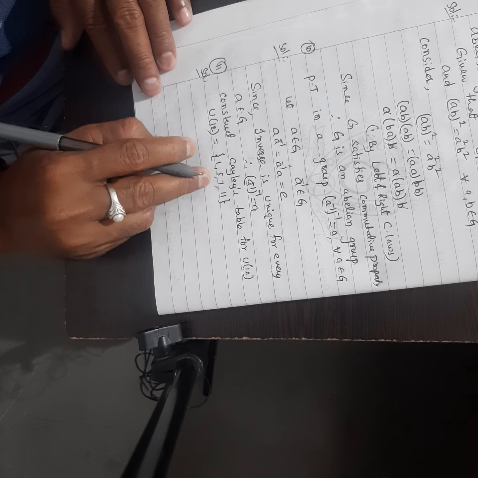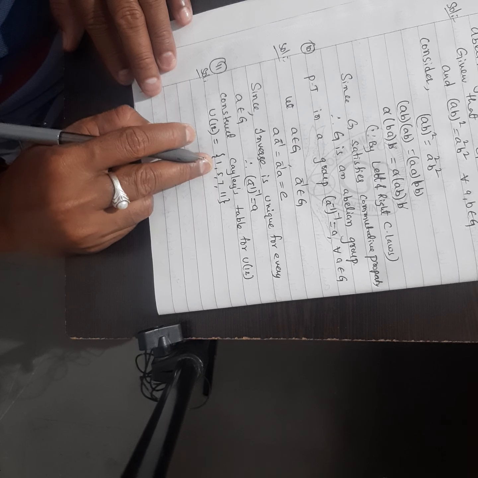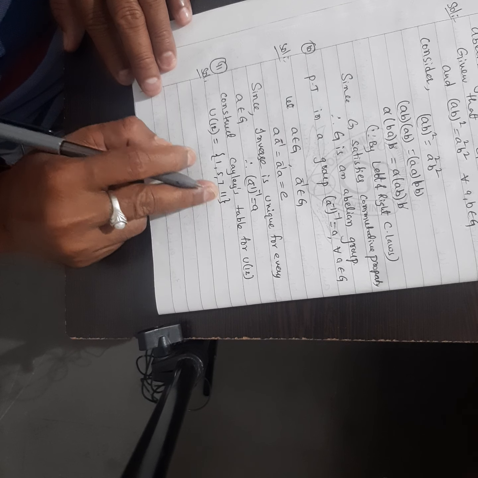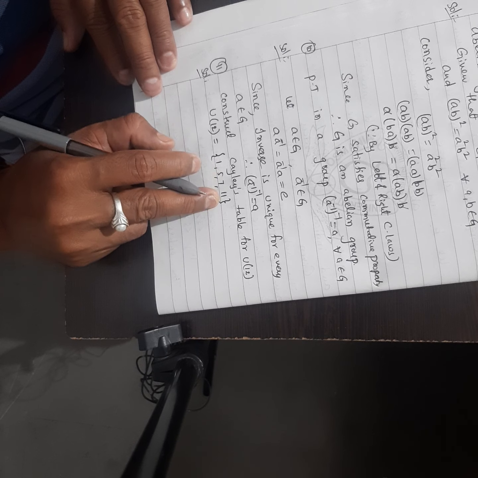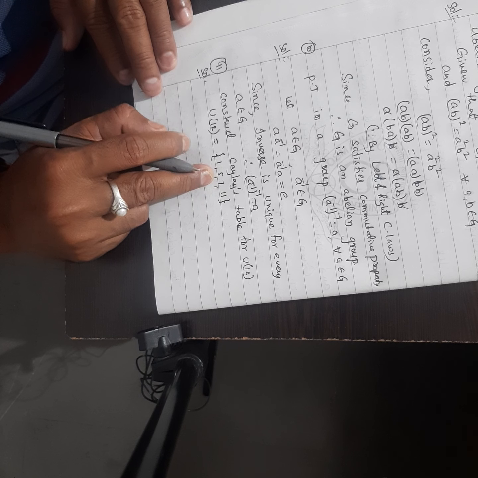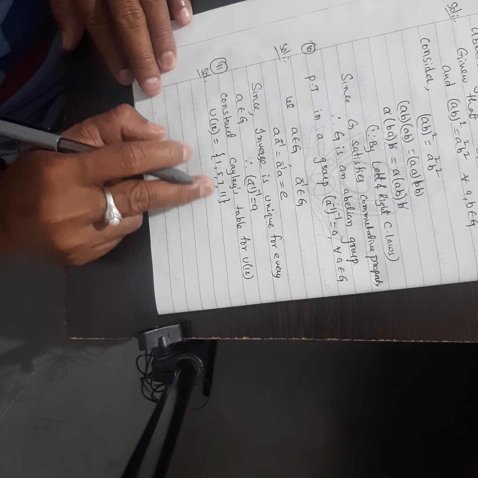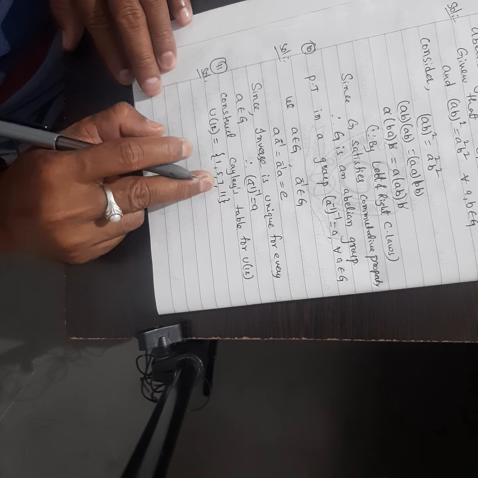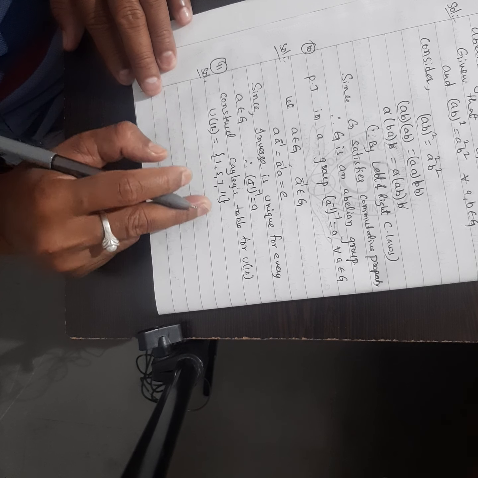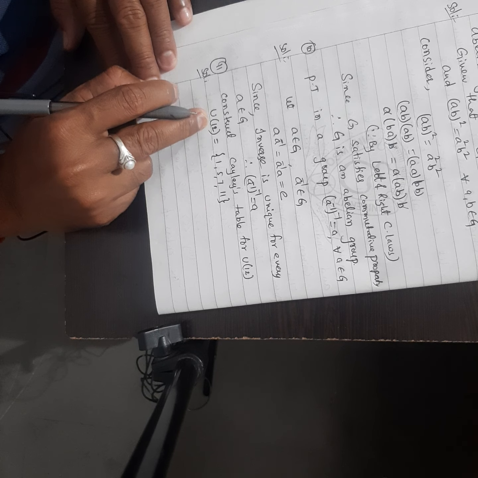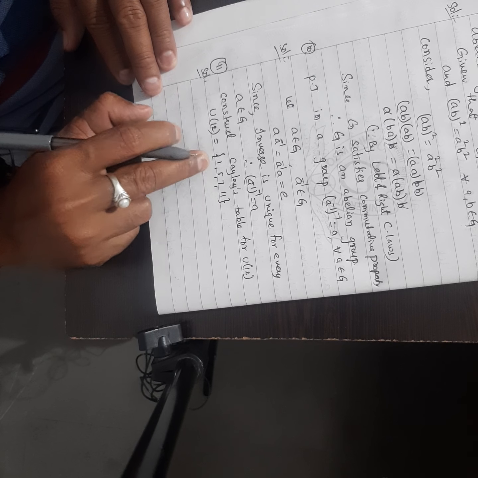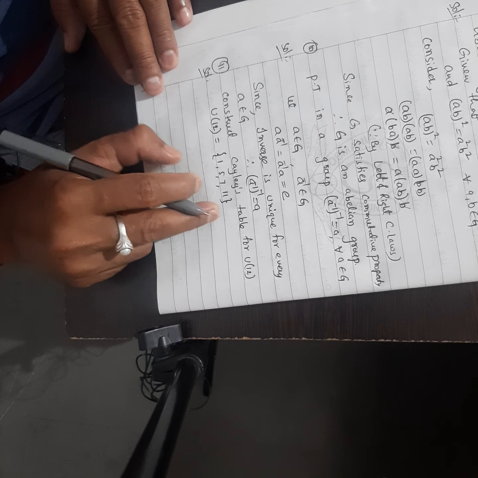Why? Because here 2 6s are 12, 3 4s are 12, 4 3s are 12, 6 2s are 12, and 2 4s are 8. These 2, 3, 4, 6 are divisors of 12. So that's why 1, 5, 7, 11 we have to take.